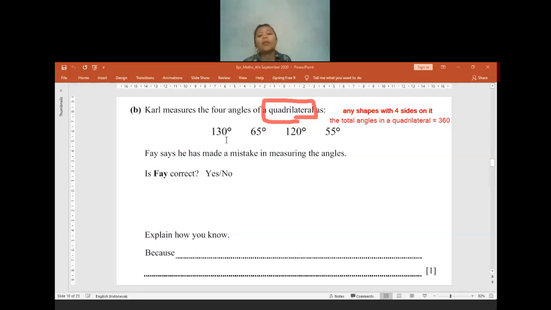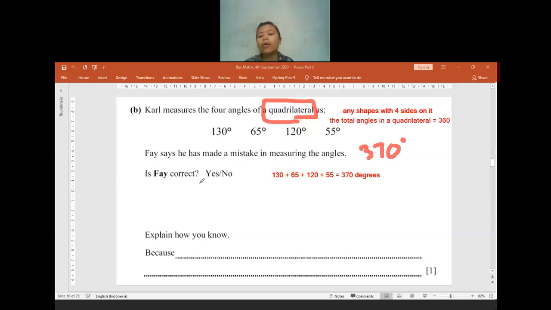Is it 130 plus 65 plus 120 plus 55? It will be equal to how many if we add all of them? 130 plus 65 plus 120 plus 55. In total it will be equal to 370 degrees. I cannot write the symbol for degree, so I write it like that. But in your paper, it will be better if you write it with the symbol, because I cannot write the symbol. That's why I write it in letters.